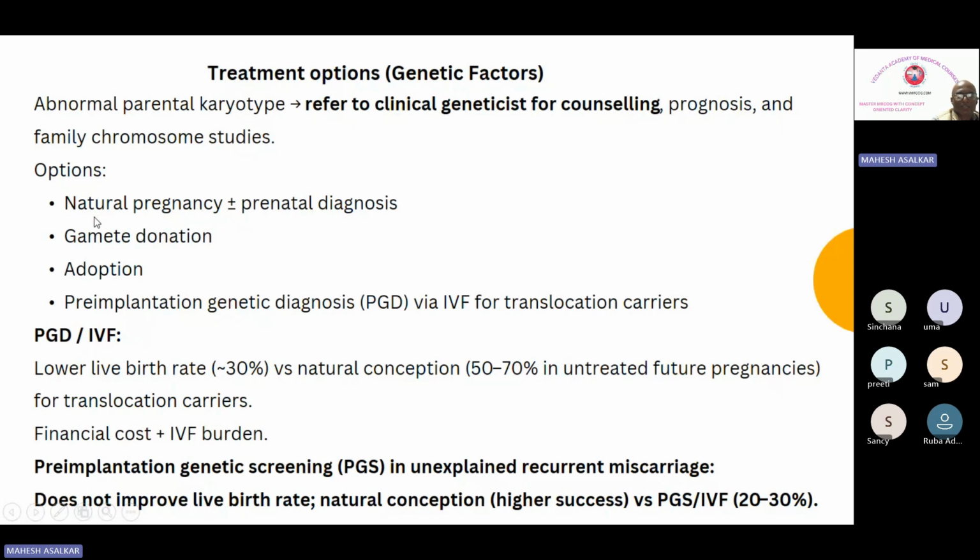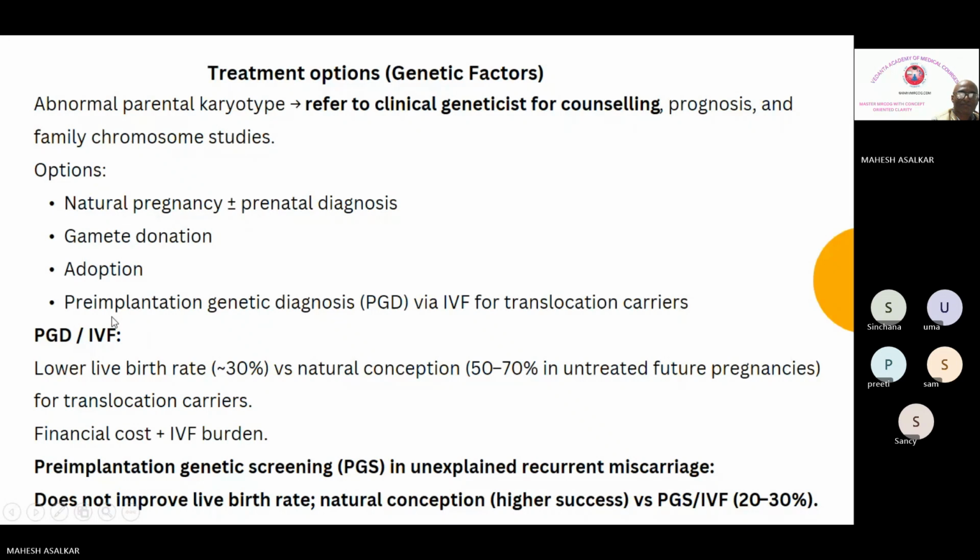So one, go ahead with a natural pregnancy. Second, when the lady is pregnant, do the prenatal diagnosis. Second, do gamete donation. Third is adoption. Fourth is to go for IVF, do the pre-implantation genetic testing, and if the karyotype in the embryo is normal, then you go ahead with this IVF procedure. So which one do you feel is going to be appropriate for these kinds of patients where everything has come positive? Which one will be the best?